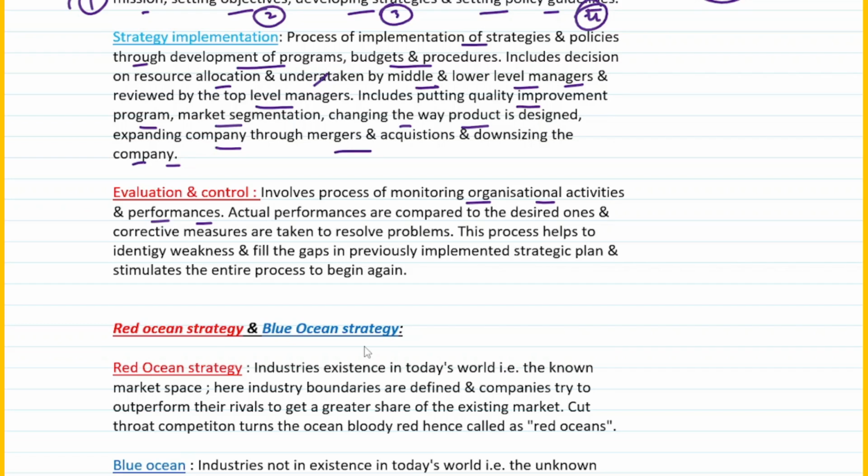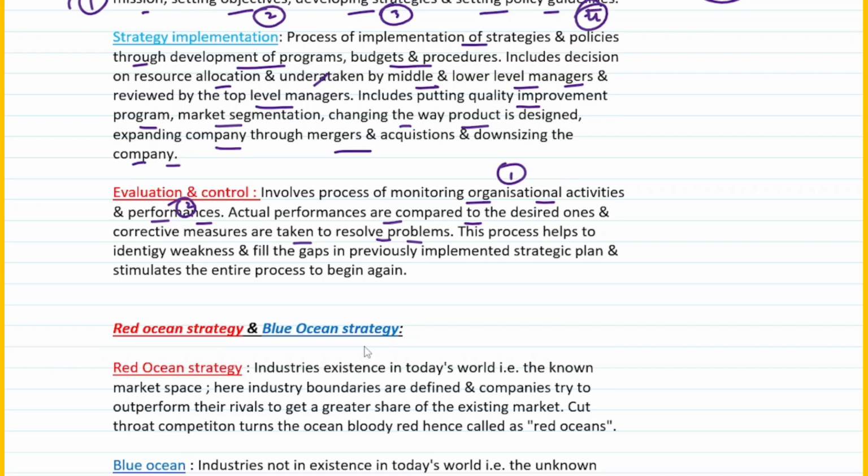So two things that you do in evaluation and control is you basically monitor the organizational activities and you evaluate the performance. Actual performance are compared to the desired ones, right? So whatever performances are there, you compare it to the desired. Desired is what? Nothing but benchmark. And corrective measures are taken to resolve the problem, and if any problem exists, basically there are corrective measures that are taken to rectify that, right? So basically evaluation and control involves processes of monitoring organizational activities and performances, and actual performance are compared to the desired ones.